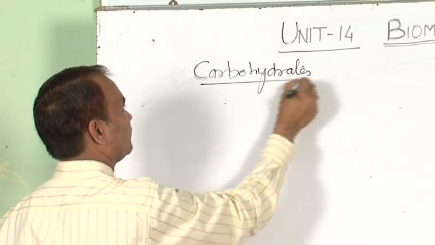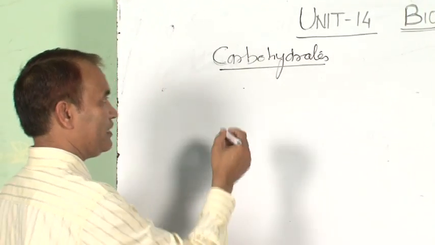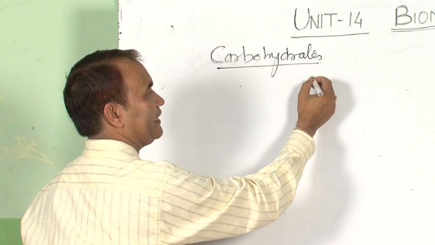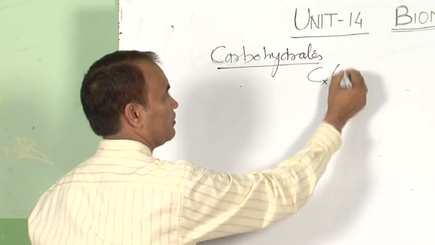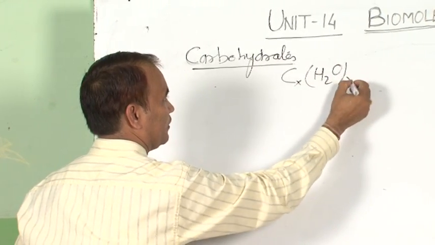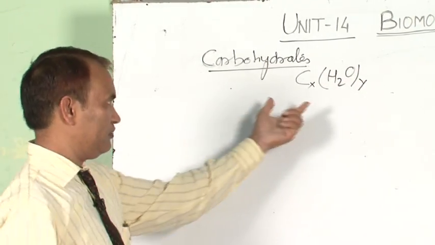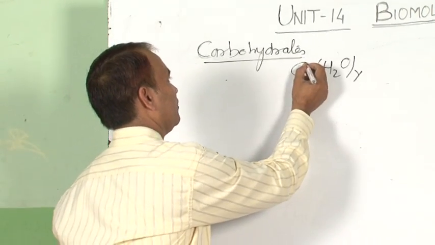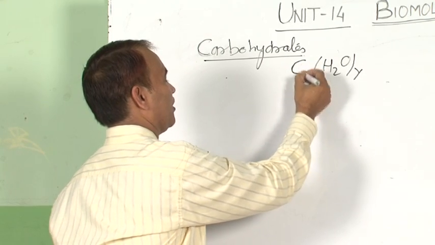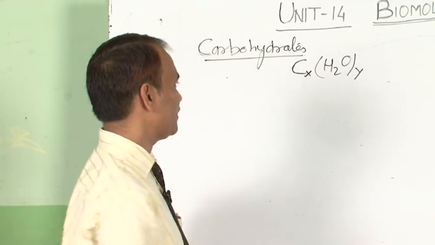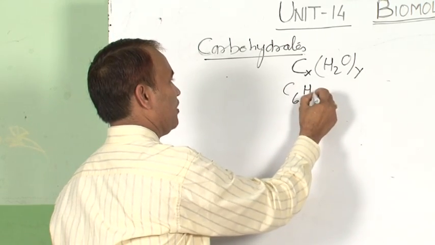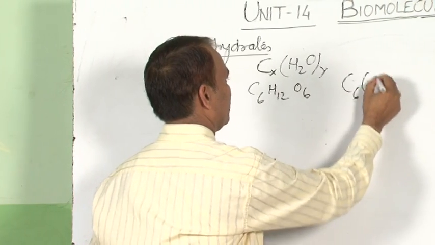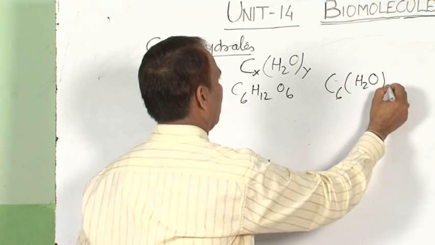What are carbohydrates? Carbohydrates were initially defined as hydrates of carbon, that is CxH2Oy. But this system of defining carbohydrates does not fit all carbohydrates. For example, glucose, C6H12O6, can be fitted in this formula as C6(H2O)6.